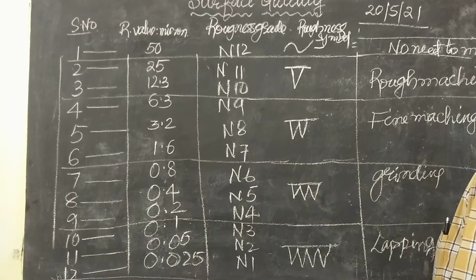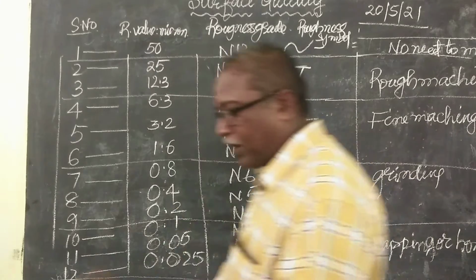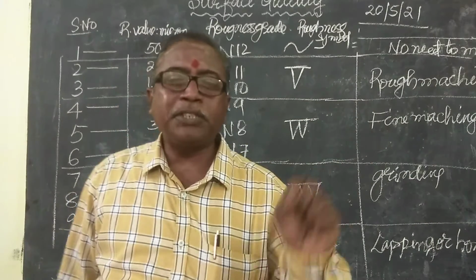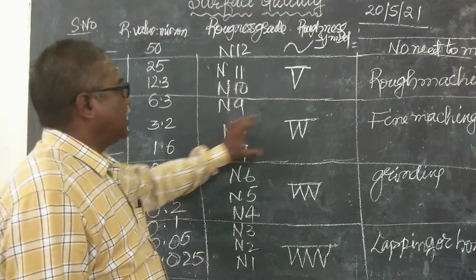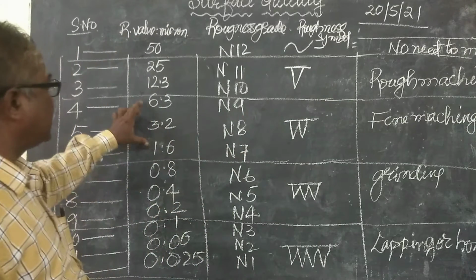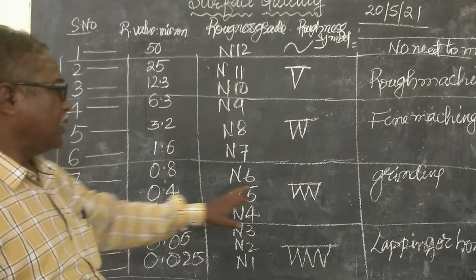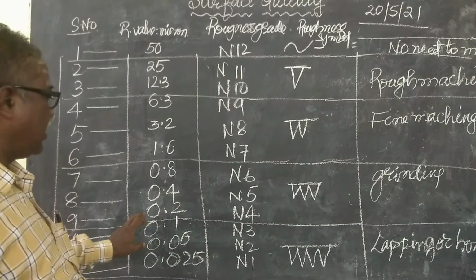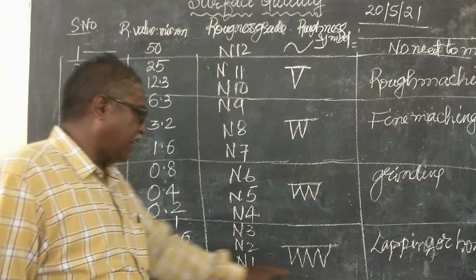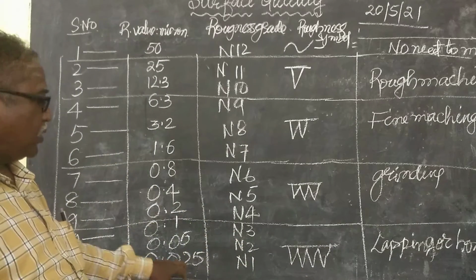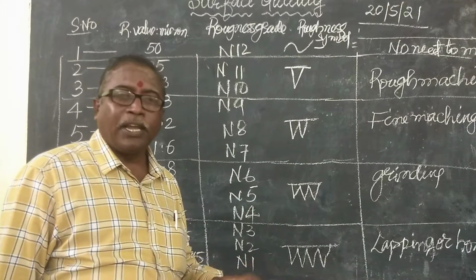Like this, whenever you are taking which symbol is applied for how many microns: the 2 triangle symbol is 1.6 to 6.3 microns. If you take the 3 triangle symbol, 0.2 to 0.8 microns. If you take the 4 triangle symbol, 0.025 to 1 micron.